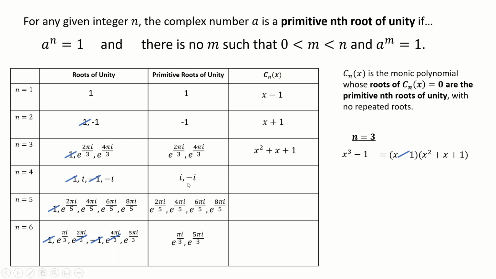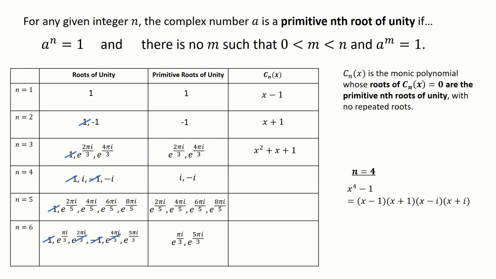I'm expecting a quadratic because I've got 2 primitive fourth roots of unity. And here there's a load of ways to go about it. You could do x minus i multiplied by x plus i. I'm just going to stick with my same method. I know that all the roots of unity are the solutions to x to the 4 minus 1. I'm going to factorize out this polynomial.